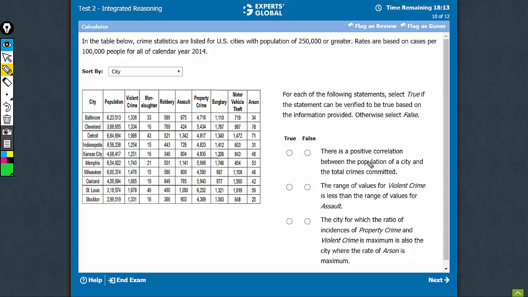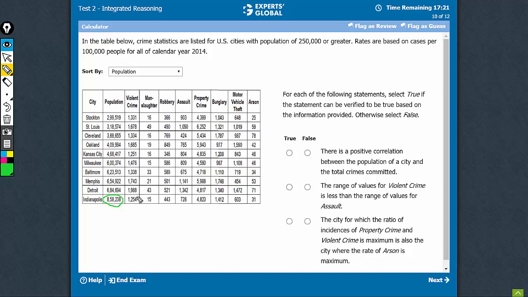Let's look at the first statement here. It talks about positive correlation between the population and the total crimes. So let's sort this by the population and let's see if there is some positive correlation. According to this statement, the most populated city must have the highest number of crimes.